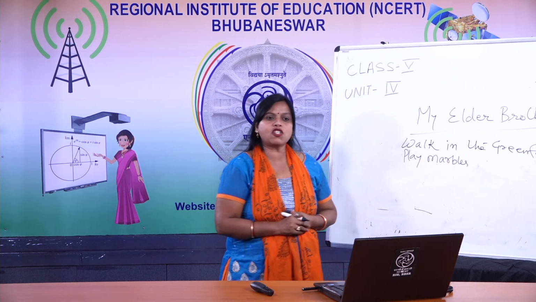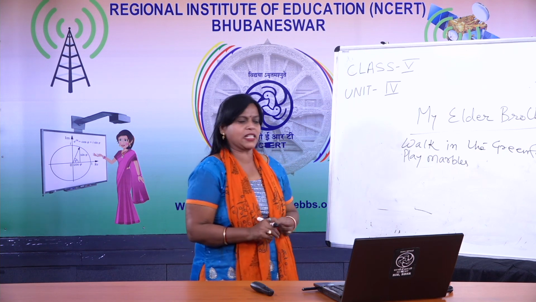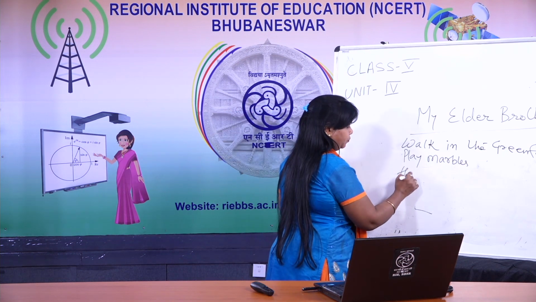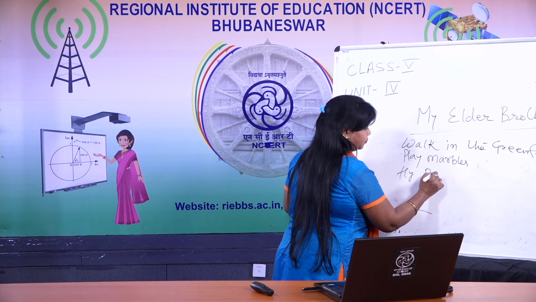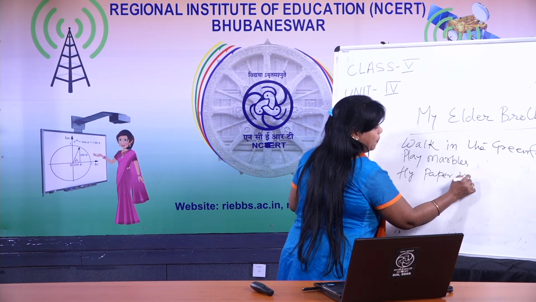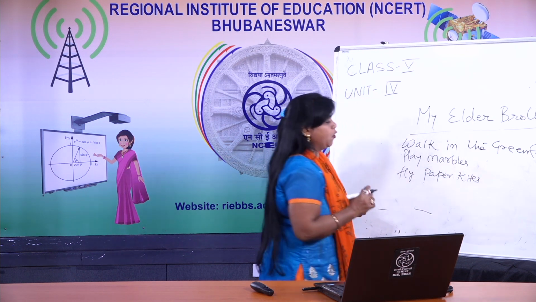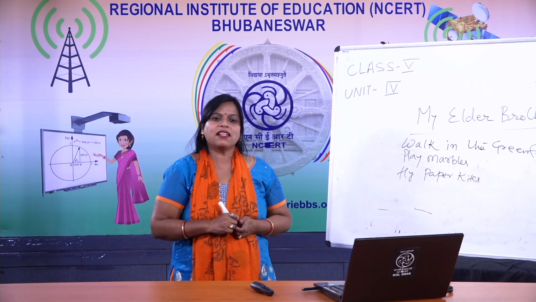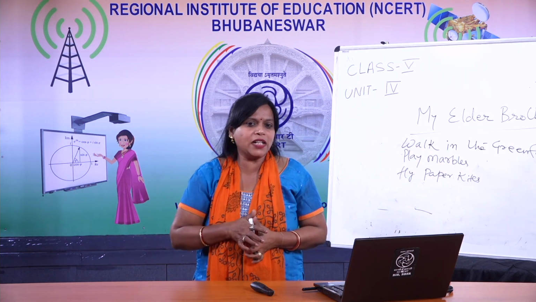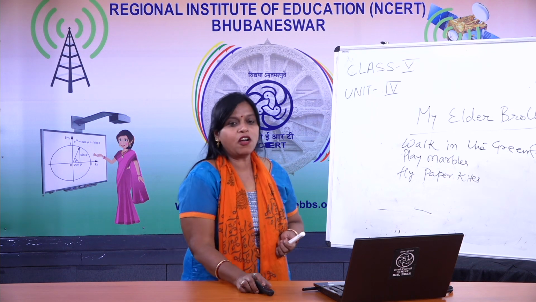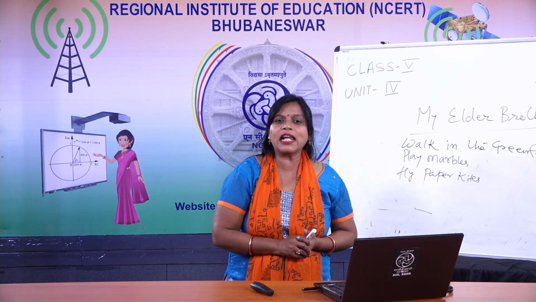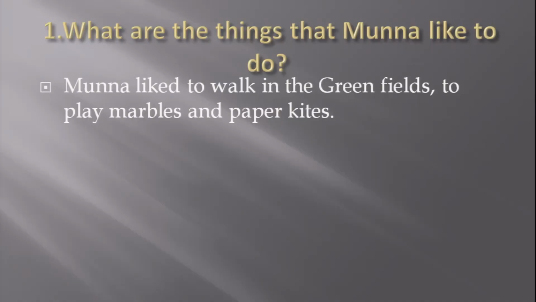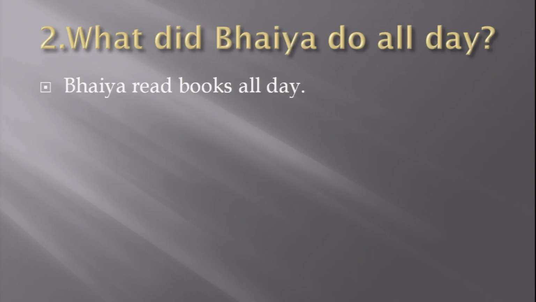Yes, and he also wanted to fly paper kites. Children, have you made paper kites? What is the material used for that? Yes, paper. So, what are the things that Munna likes to do? Munna likes to walk in the green fields, to play marbles and fly paper kites.